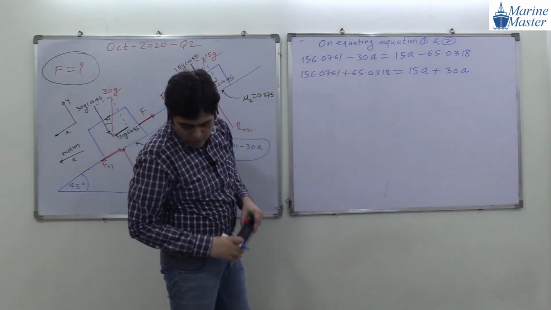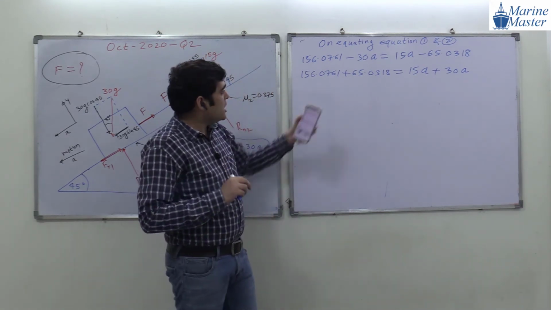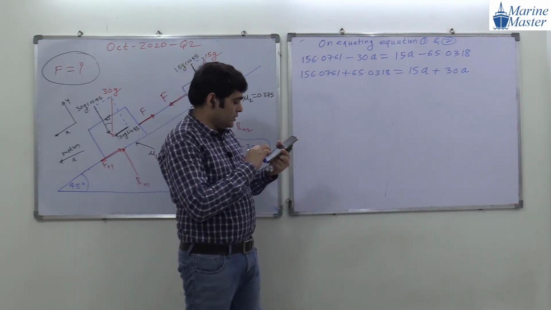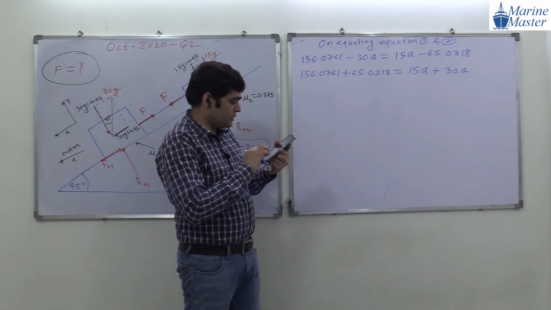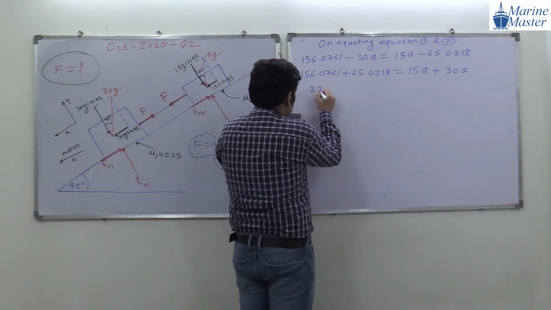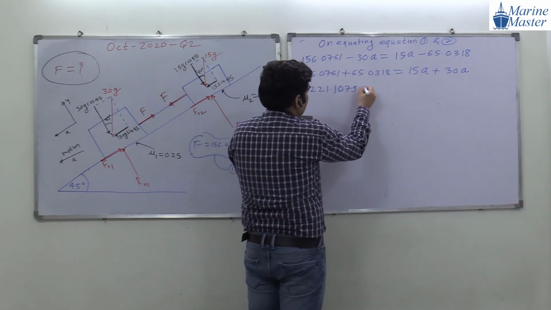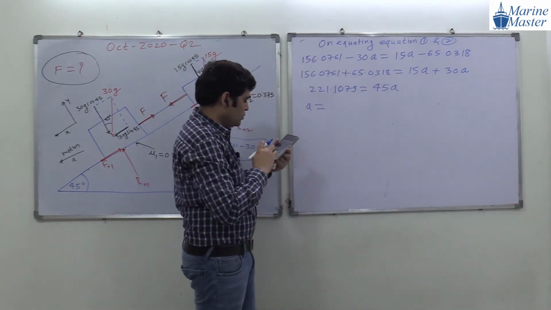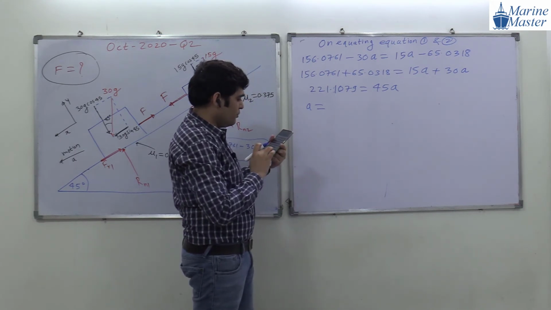Try to see the point here. Please calculate the left hand side first of all. How much? 221. Please check it, everyone. 156.0761 plus 65.0318. How much, everyone? 221.1079. And this is 45A. So acceleration will be equal to 221.1079 divided by 45.